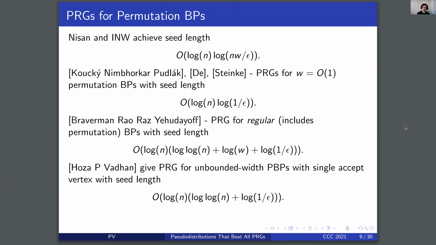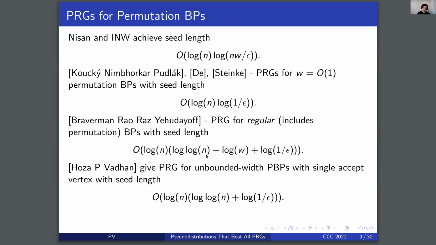There's been extensive work on pseudorandom generators for this more restricted model. First, Nissan and INW, which hold for general ordered branching programs, still achieve seed length log n times log nw over epsilon. In addition, prior work has established optimal PRGs for the constant width, constant error case. And prior work for the regular case, which includes permutation branching programs, has managed to obtain nearly optimal dependence on n versus the Nissan and INW generators.